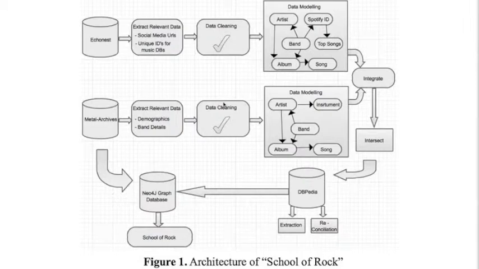Our project models the heavy metal music artist from a social network perspective and provides a social platform for analysis and extraction of knowledge. We primarily extracted data from two sources, Metal Archives and Echonest. We use Google Refine for data cleaning and reconciliation of fields with DBpedia. We use Fril to link common bands and artists from the two sources. We then use Karma to model the data and publish it as RDF. We created and stored graphs in a Neo4j database and used Java servlets as a backend, and HTML, JavaScript and CSS for the front end.